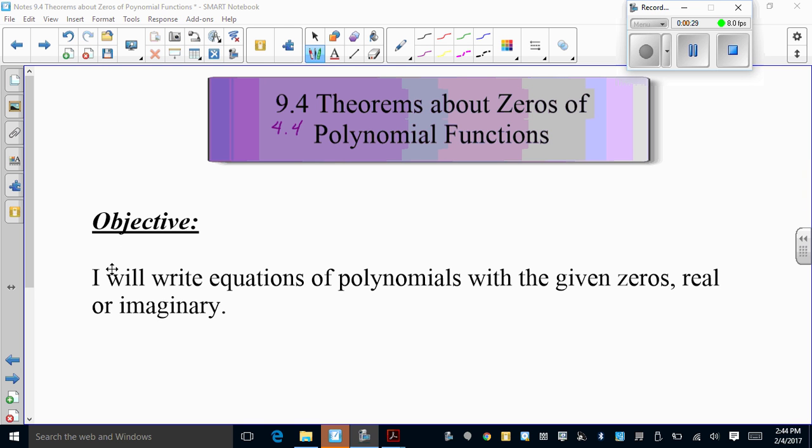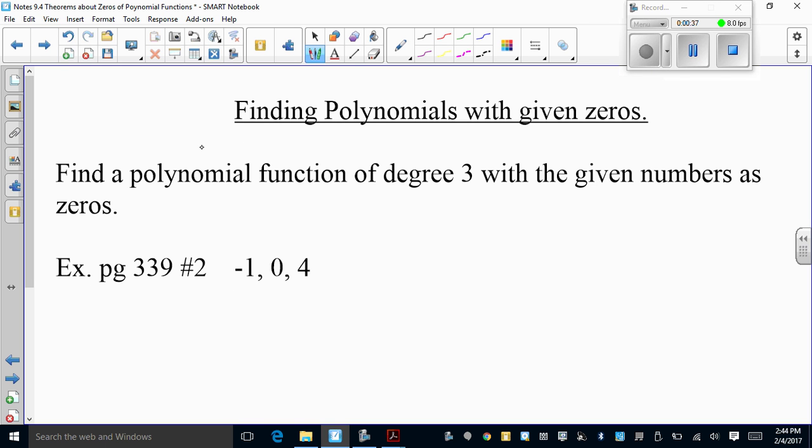So you can write equations of polynomials with the given zeros, real or imaginary. So finding polynomials with given zeros: find a polynomial function of degree 3 with the given numbers as zeros, -1, 0, 4. On this one, if this is my 0, that means x equals -1, x equals 0, and x equals 4.